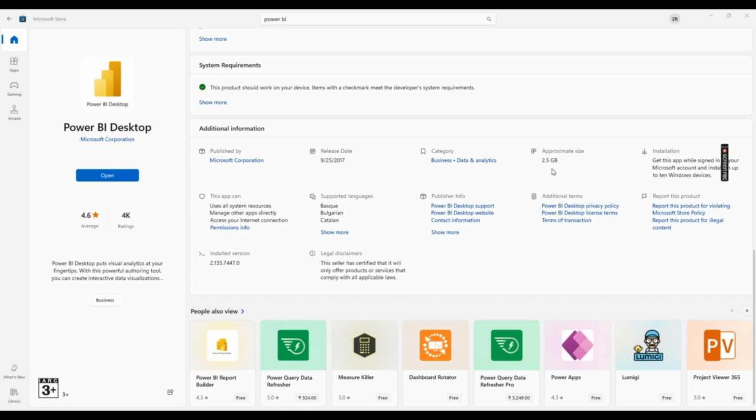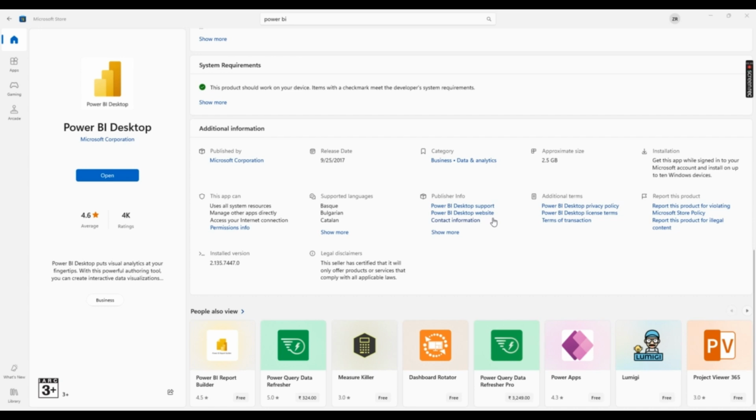If your net is slow, you have to wait for a bit. You need to wait, okay? First of all, of course, you need to sign up in the Microsoft Store to be able to install this app, right? See, it always supports Power BI Desktop, which means it is provided by Microsoft.